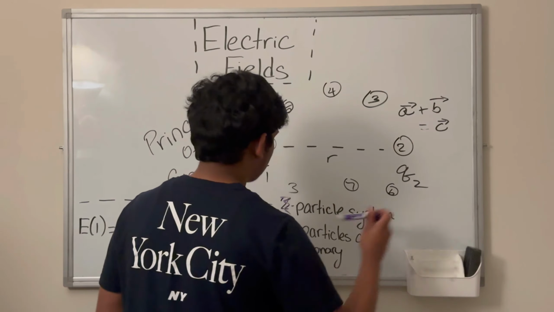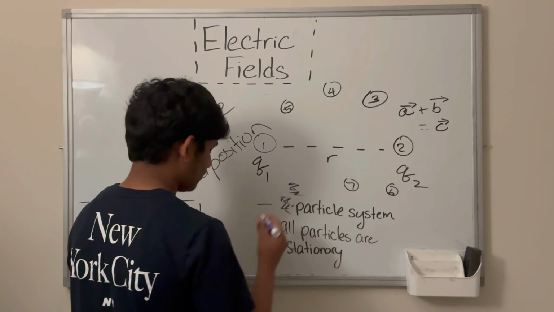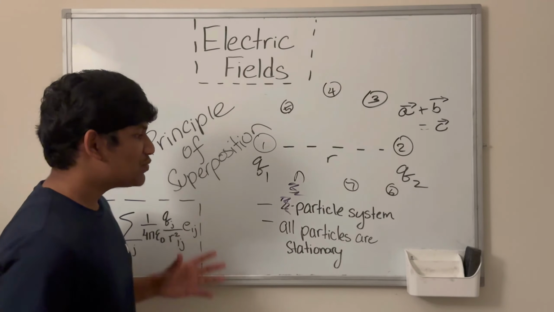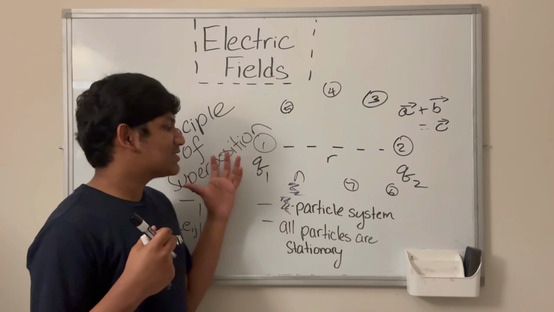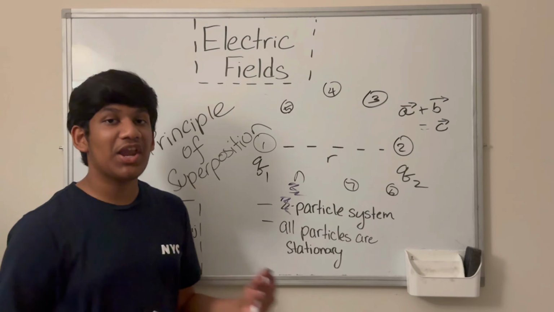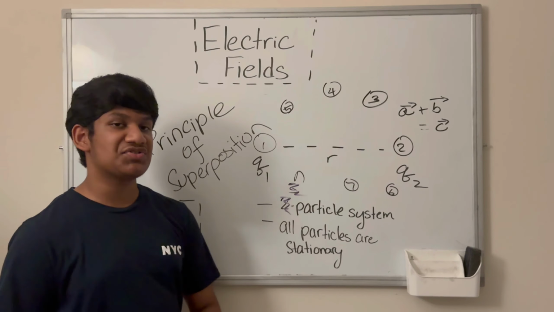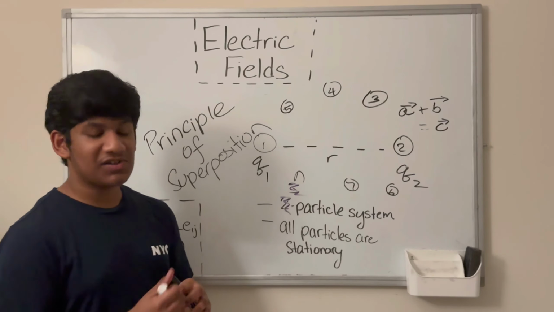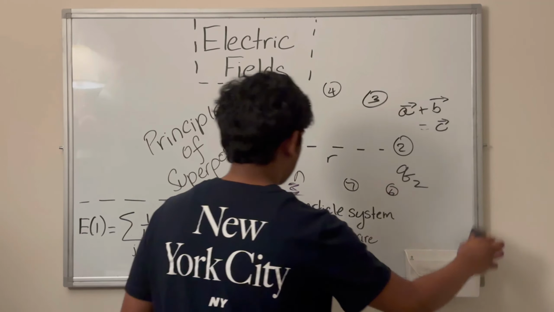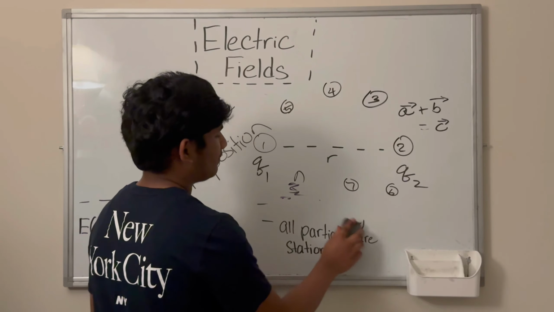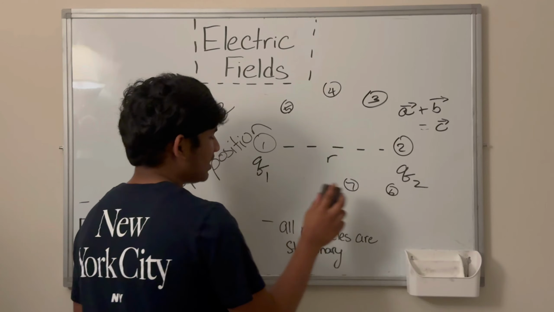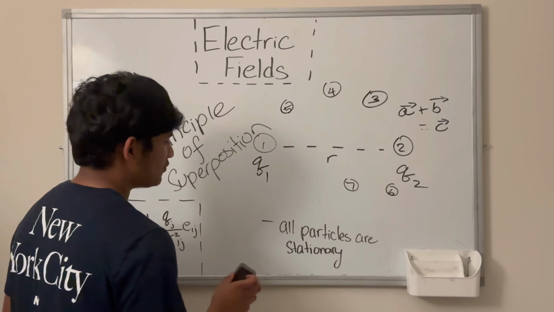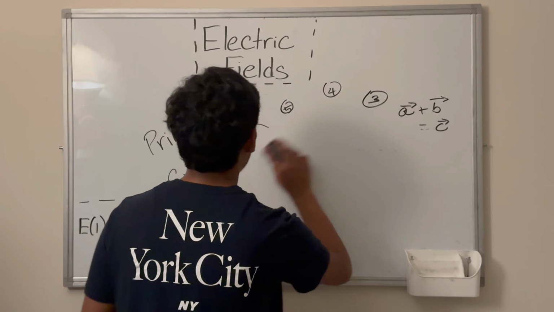So, in fact, we can scratch out the 3, and now we can add an n. So we've just made this model, or this concrete example, much more interesting to us. Because instead of just having a 2-particle system, we made it into a 3-particle system. Now with the principle of superposition, we have an n-particle system. So in fact, this condition is practically removed. So the main limitation is just that all particles are stationary. So now that we've discussed the principle of superposition, let's move on to the electric field.